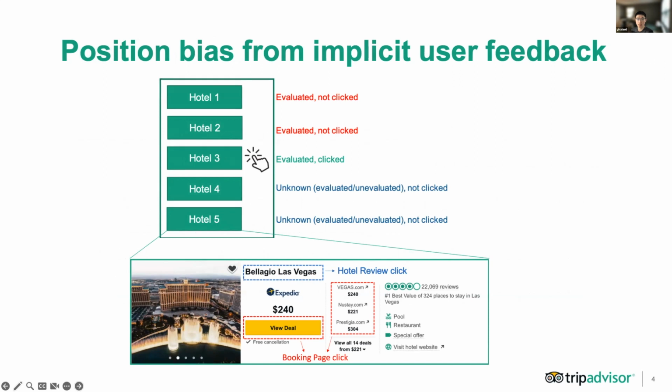Consider a simplified example of implicit user feedback where there are 5 hotel impressions in the list, and the user makes a click on hotel number 3. Since the user clicks on hotel 3 has been evaluated, and according to the cascade model, we assume hotel 1 and hotel 2 are also evaluated, while hotel 4 and hotel 5 are in an unknown state of being evaluated or not. To build an unbiased training data set, we will sample the hotel impressions, and the sampling rate of each hotel impression should be equal to its propensity of being observed.